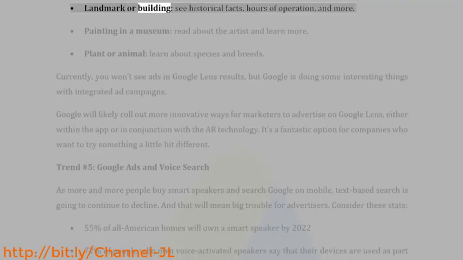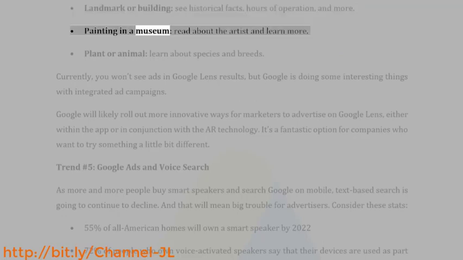Landmark or building. See historical facts, hours of operation, and more. Painting in a museum. Read about the artist and learn more. Plant or animal. Learn about species and breeds.